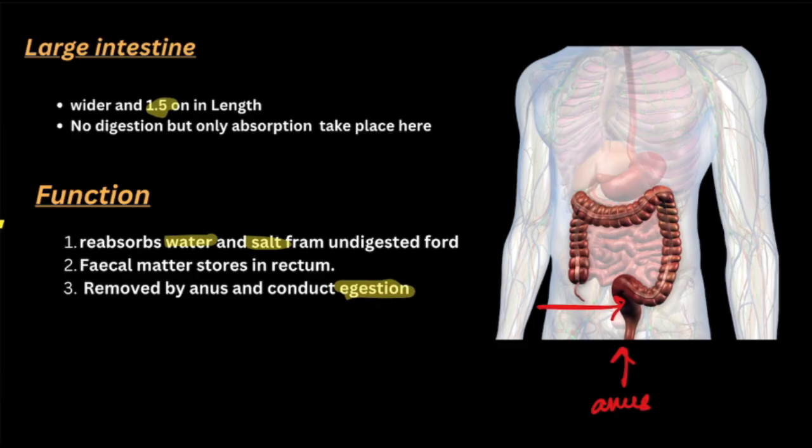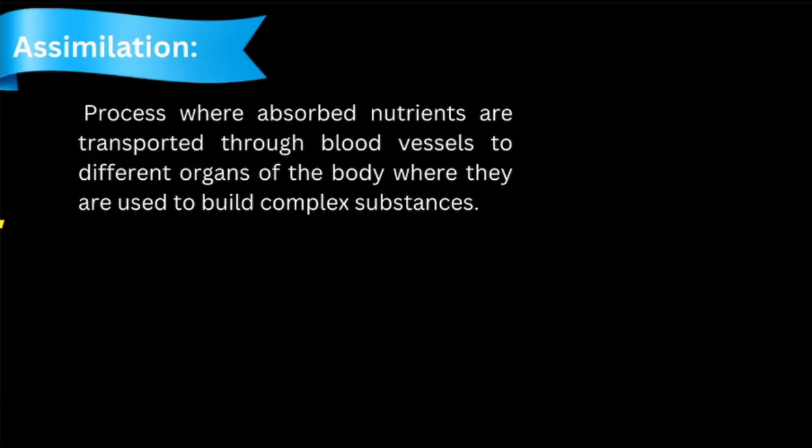Okay, now the assimilation. Now what is assimilation? Assimilation is a process where the absorbed nutrients are transported through the blood vessels to different organs of the body, where they are used to build complex substances. Means when the nutrients get absorbed into the blood vessels, that happens inside our small intestine through the villi.